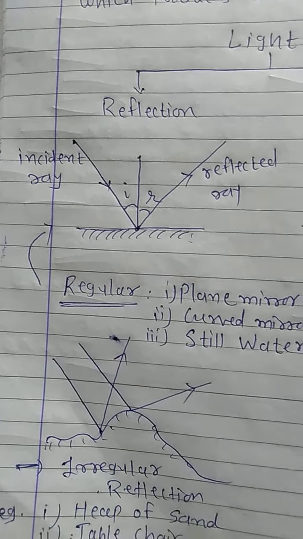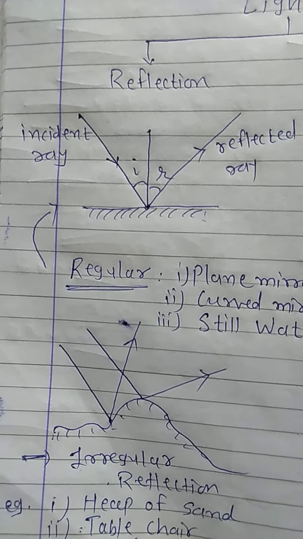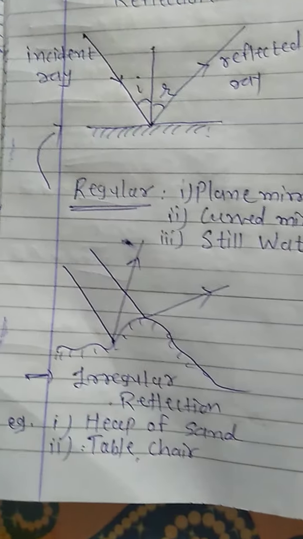Reflection happens in two ways. First is regular reflection and second is irregular reflection. Regular reflection happens on a flat, polished, well even surface, a flat surface that is polished or shining.